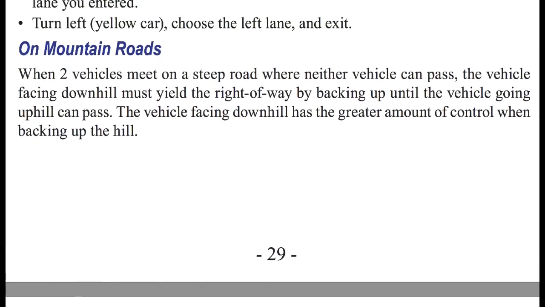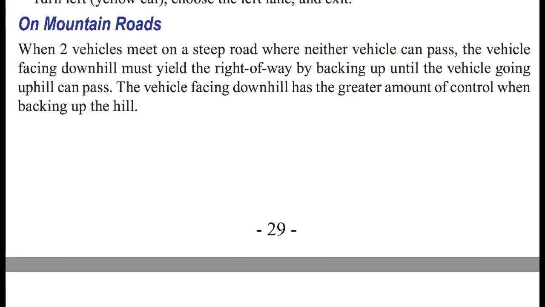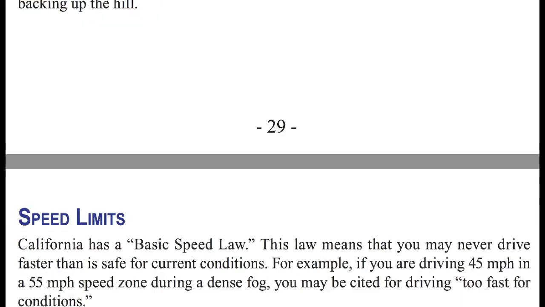Let's reread that. When two vehicles meet on a steep road, say one person's going up a hill and the other person's coming down, the vehicle going down the hill must yield the right-of-way by backing up. If it's a one-lane road, the person facing downhill is the person who has to back up. The vehicle facing downhill has a greater amount of control when backing up the hill, because when you're backing down a hill, you have less control.